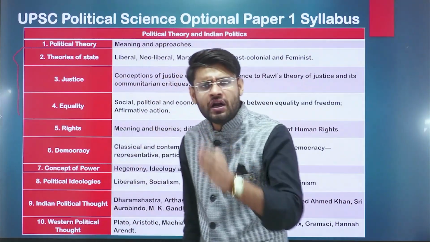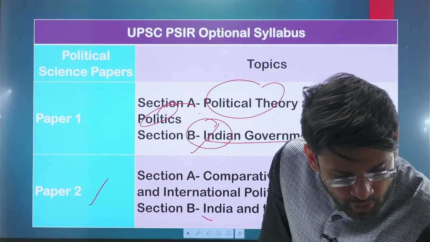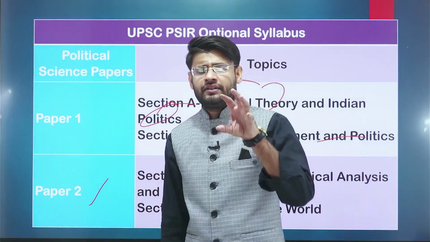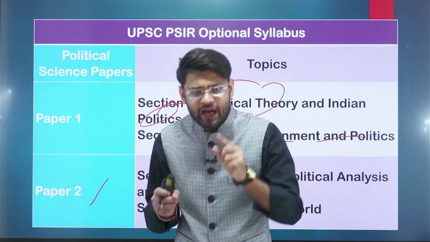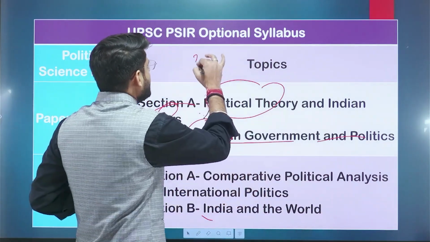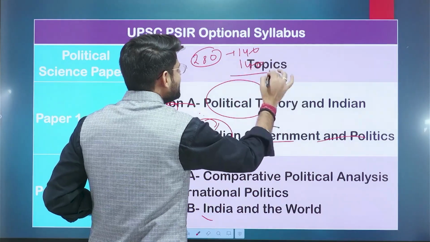It means 125 in both sections. You can easily get that much in this PSIR optional. Got my point? But our target should be 280 marks, meaning 140 in each, and that is easily achievable.